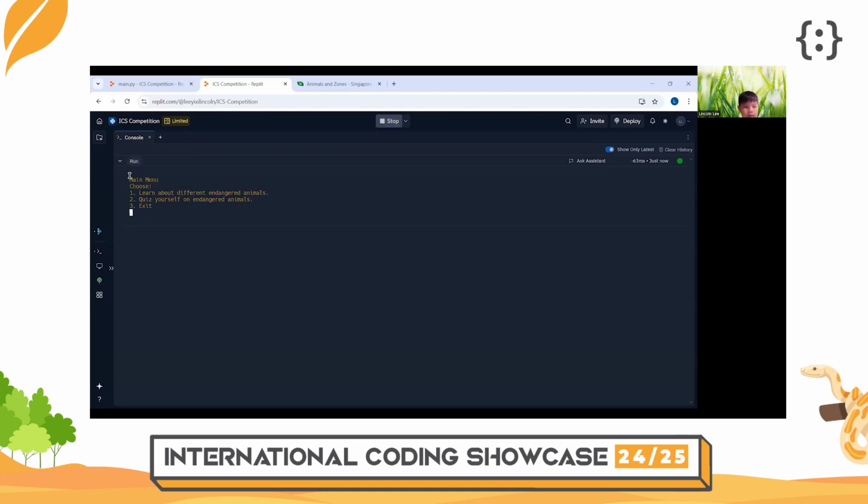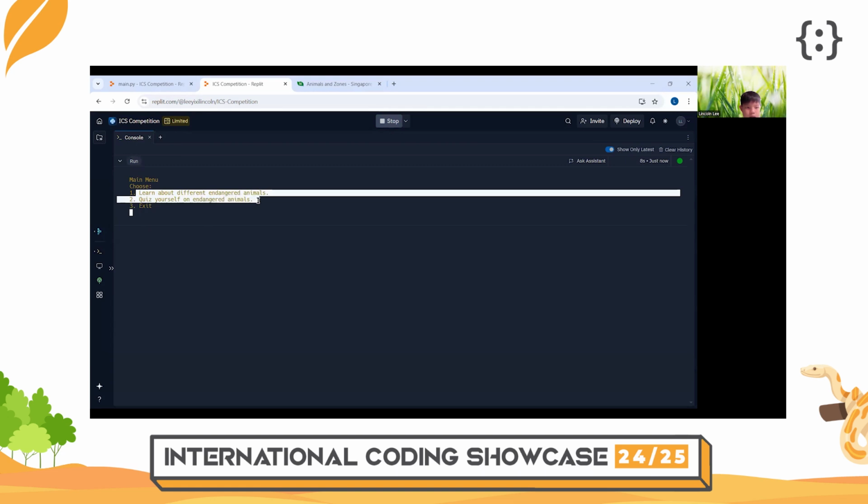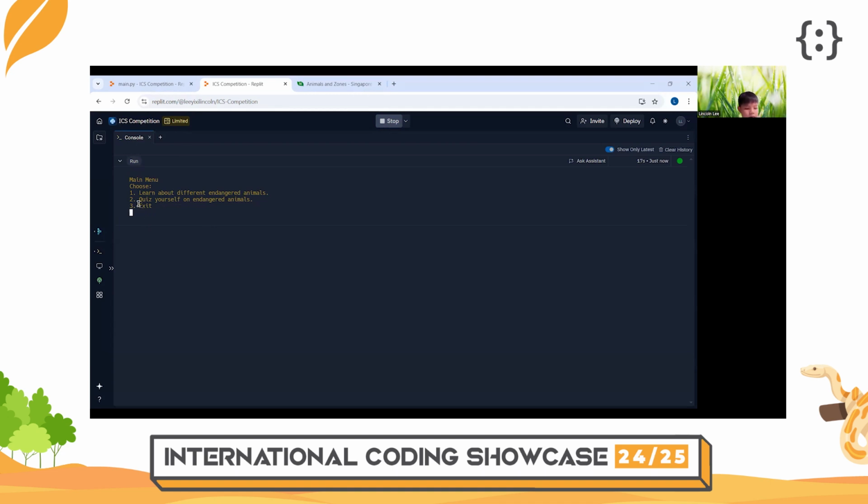When the user runs the code, a main menu will appear, and the user can choose one of these three options. 1. Learn about different endangered animals. 2. Quiz themselves on endangered animals. And 3. Exit. I use if, else, and elif to code this section and many others too.